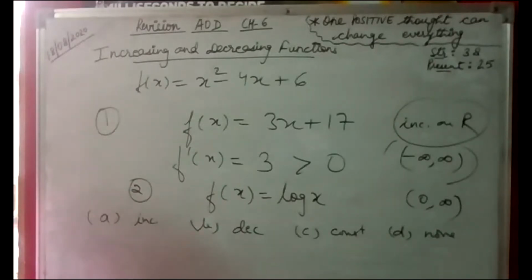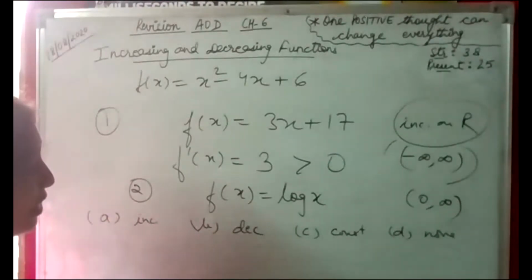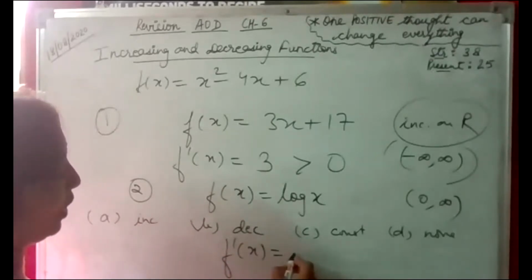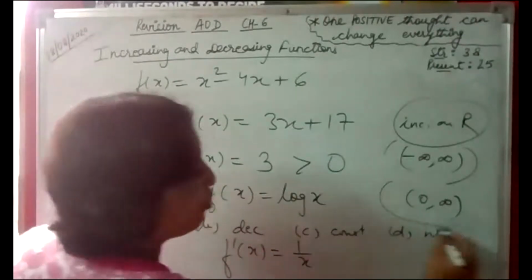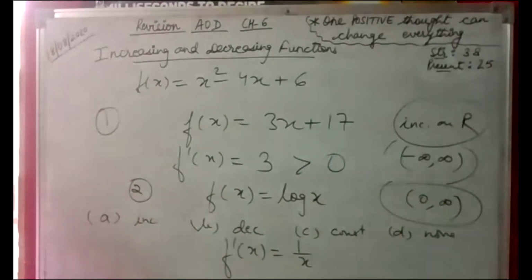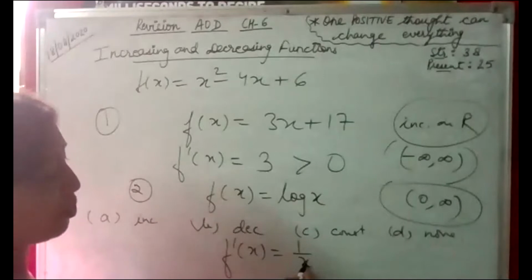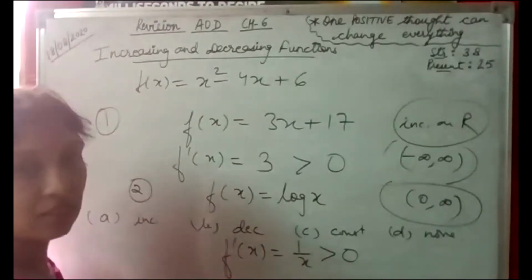We can have some other option. Increasing, very good. It is increasing. It will be strictly increasing. Yes. f dash x, the derivative of log x, is 1 upon x. And if we check 1 upon x in 0 to infinity, whatever value of x we put, we always get it greater than 0, right?